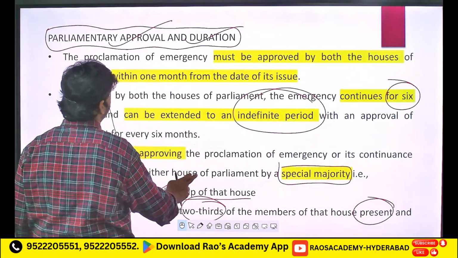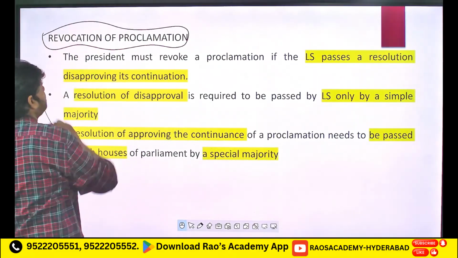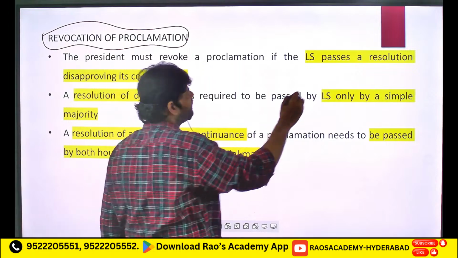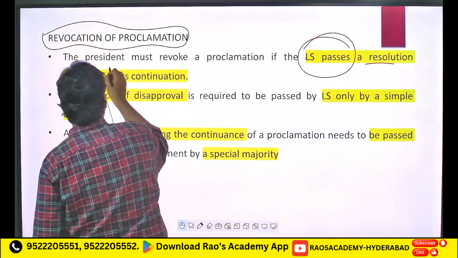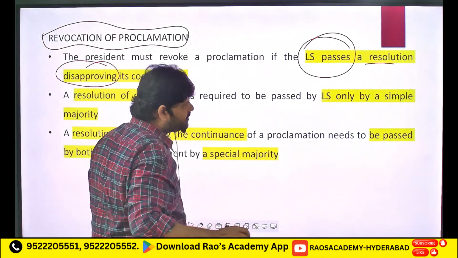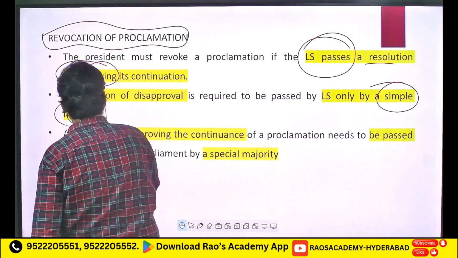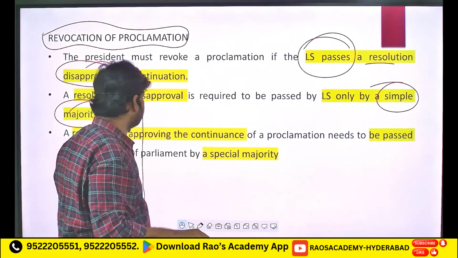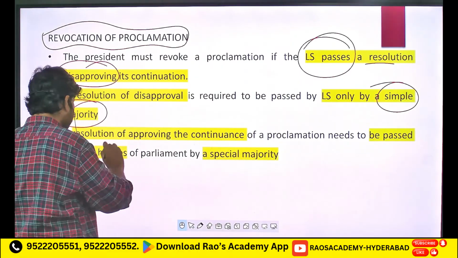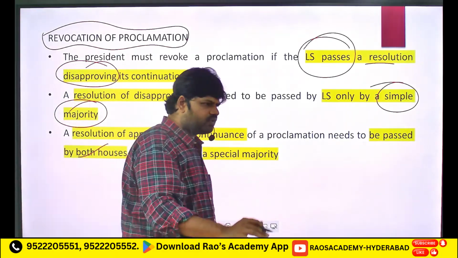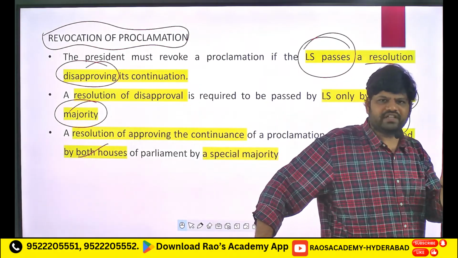parliamentary approval and duration. And then let's see revocation ante discontinuation of proclamation. Discontinuation of proclamation enti? Only Lok Sabha. Lok Sabha passes resolution disapproving. So disapproving happens through Lok Sabha, and that too only through simple majority. Okay, resolution of approving the continuation of proclamation needs to be passed by both houses. So basically to approve or to continue the national emergency, you need to take the approval of both houses.